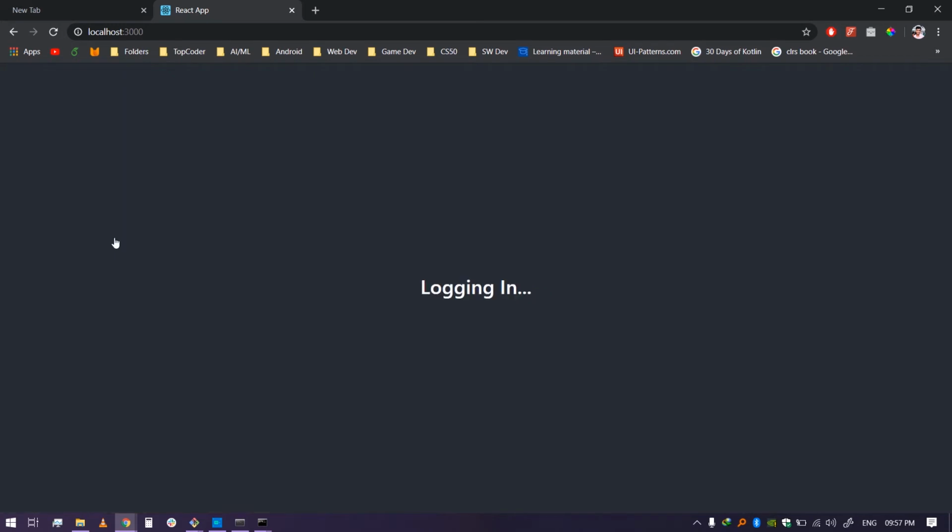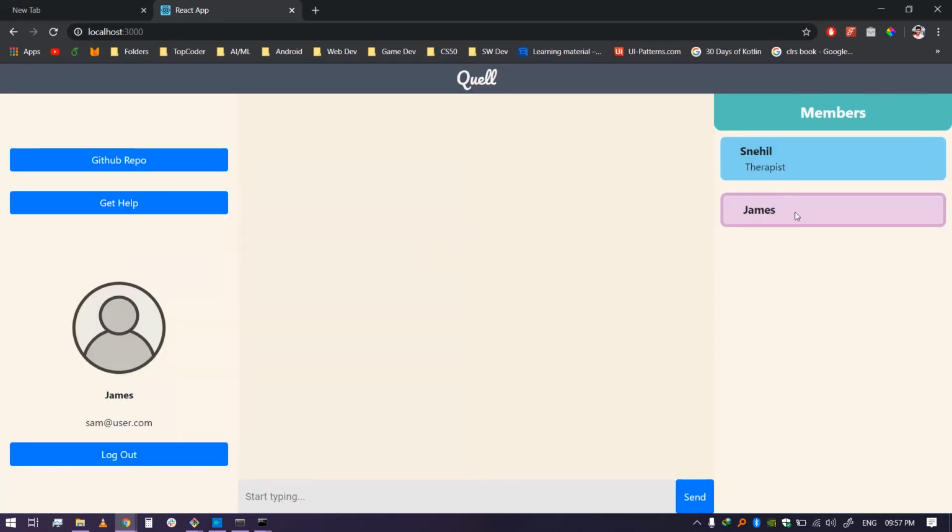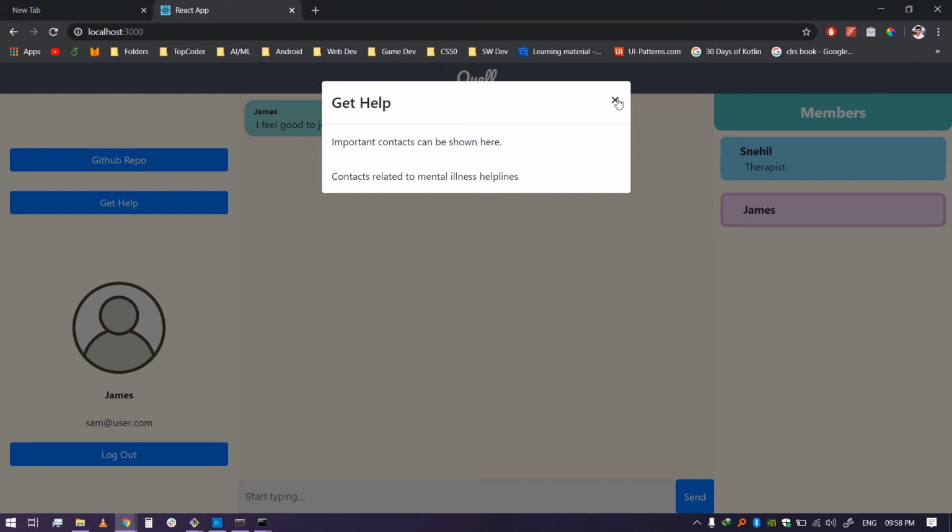As you can see, now there are two users in this group. If there are a surplus amount of groups, the users would be joined at random so as to maintain the diversity of the whole platform. That's what we are aiming for here, diversity and health. So let's have some message here. I feel good to join. If I send it, as you can see, it gets added here. Here you can see some contacts that might be added later on to get help in some situations.